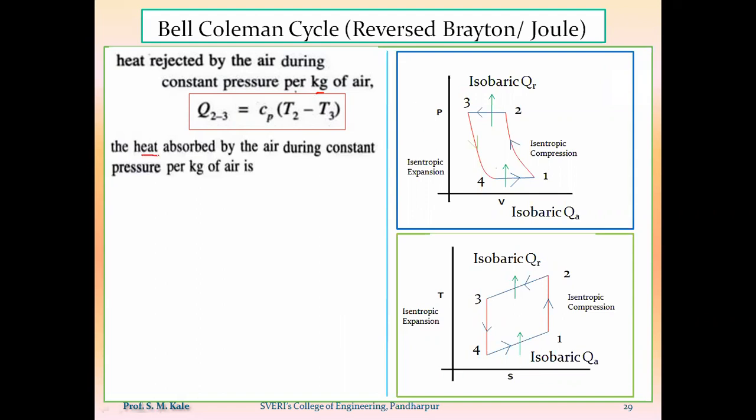In the similar fashion, we will calculate the amount of heat absorbed during the constant pressure process per kg of the air. So as heat is being absorbed during the process 4 to 1, so amount of heat added during the process 4 to 1 will be calculated by using the formula Cp into T1 minus T4.